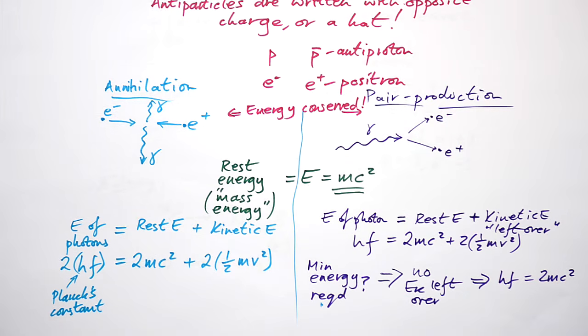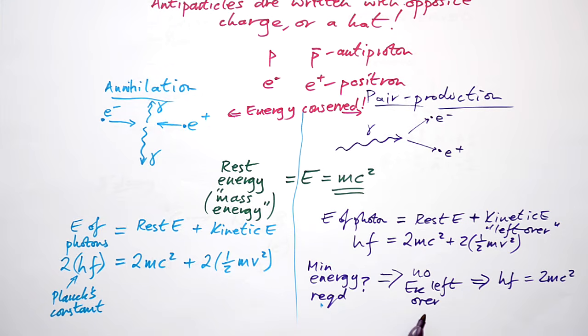Sometimes you'll be asked what is the minimum frequency or the minimum energy required to make two particles, a particle and its corresponding antiparticle. In that case, you say, well, I know there's not going to be any kinetic energy left over, so it's just going to be hf, the energy of the photon, equals 2 lots of the rest energy, and that's it.